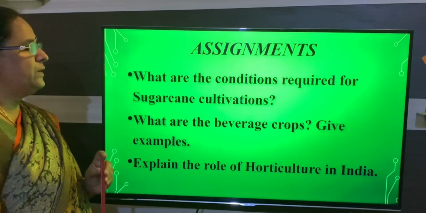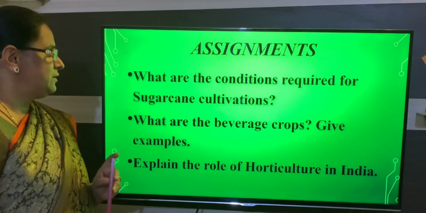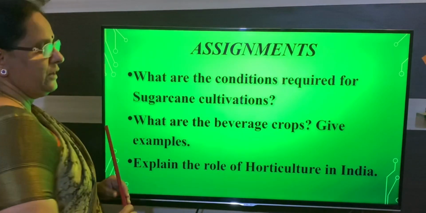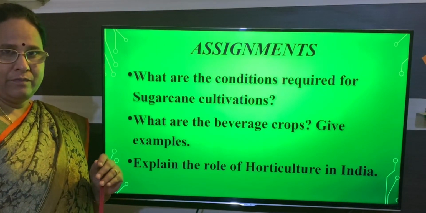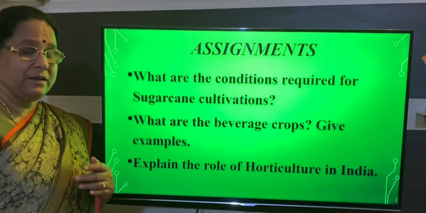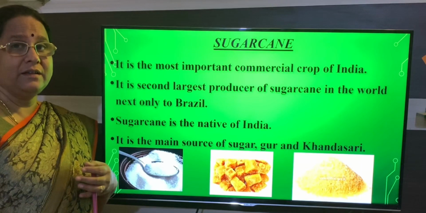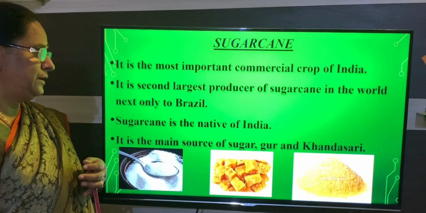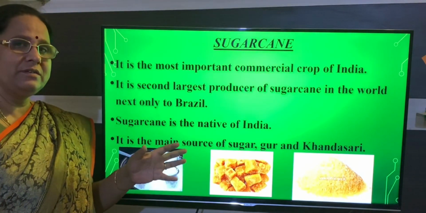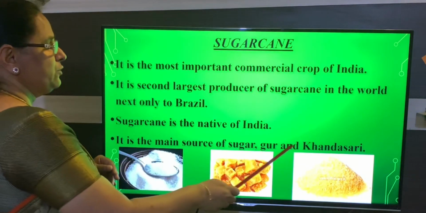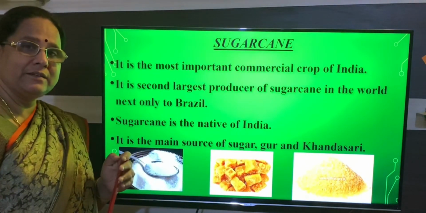Here the first question regarding the assignment is, what are the conditions required for sugarcane cultivation? As I told you, sugarcane is a native of India, and it is an annual crop. And we produce different types of products from sugarcane. I told you which are those products: sugar, gur and kandasari.